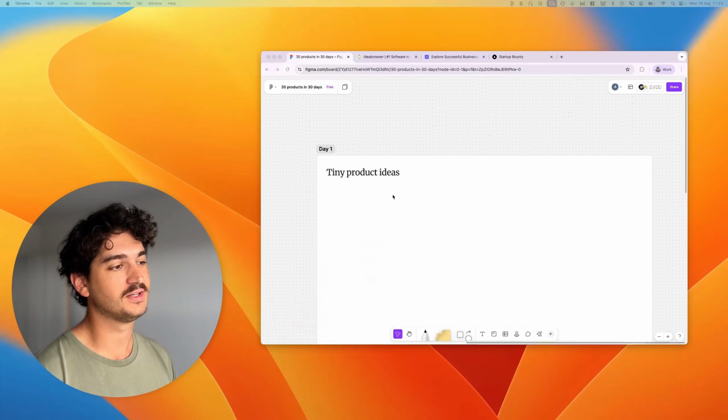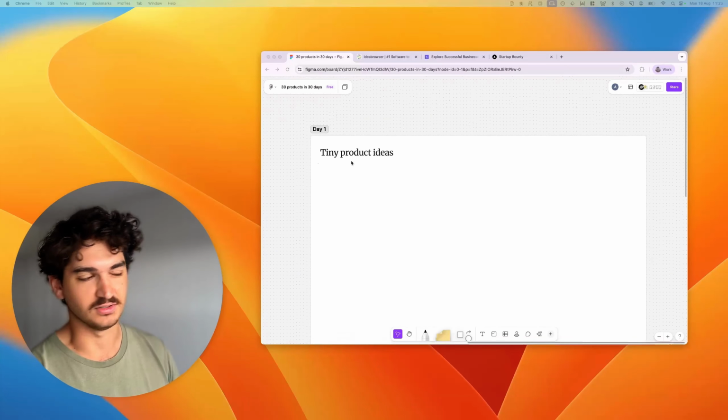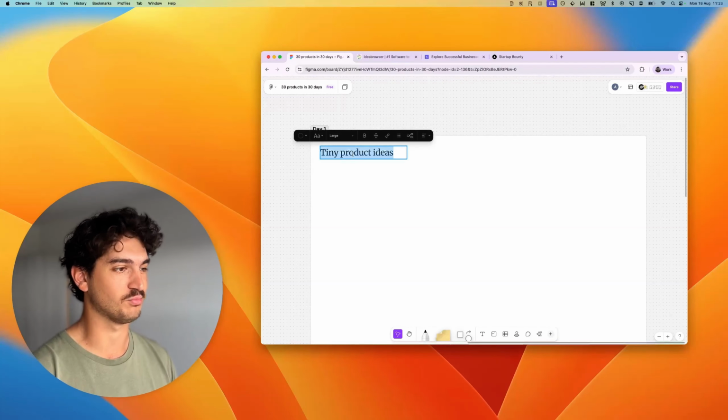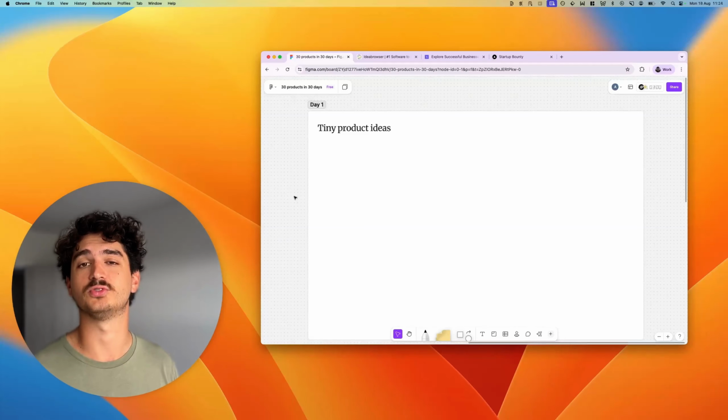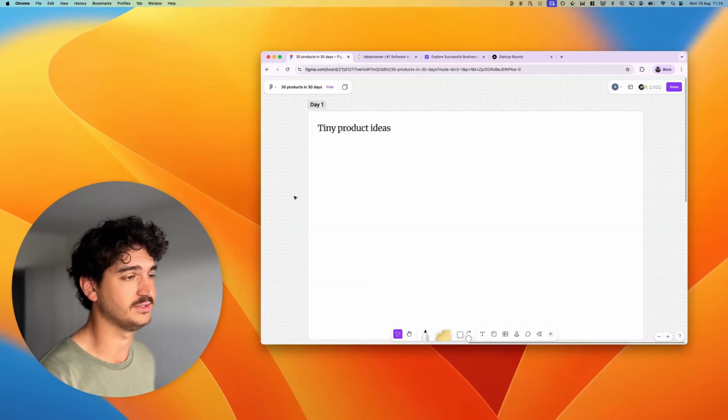So day one is going to be tiny product ideas. And I'm not going to make a list here. This is the product. So first of all, this solves a problem for me and a lot of people who want to build small tools that are actually valuable. And there is a lot of demand here.